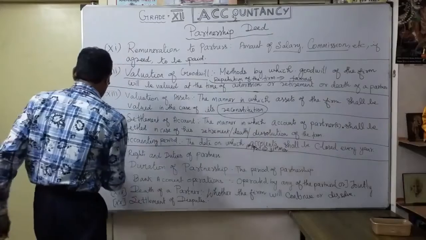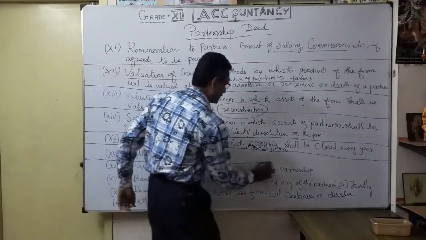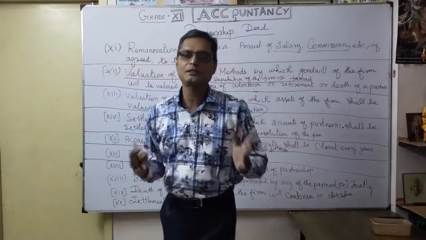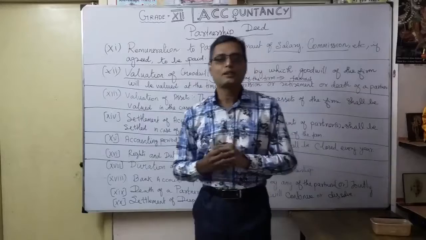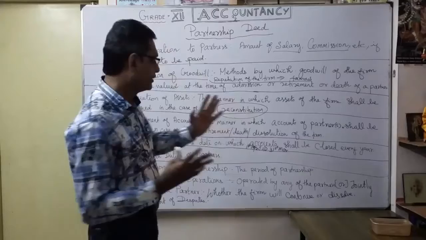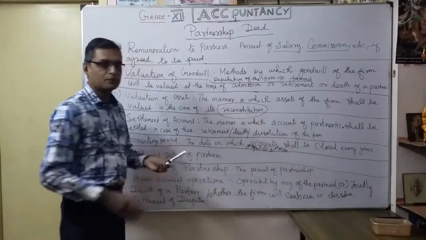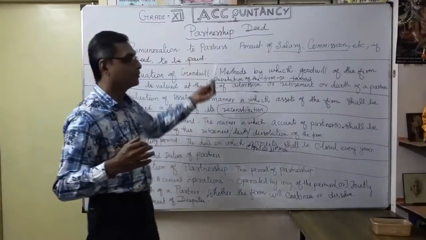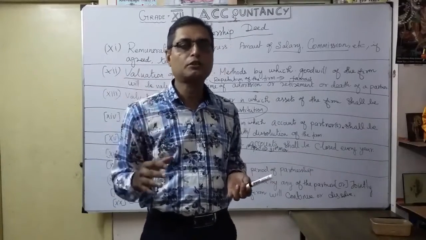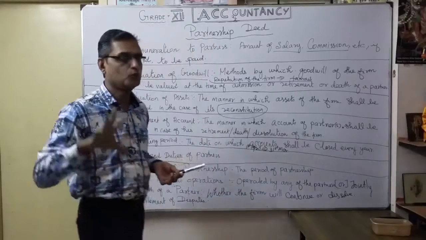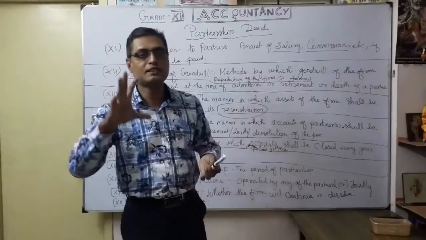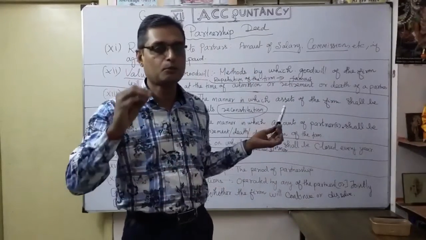Then the rights and duties of the partners. We already discussed the rights and duties of the partners, isn't it? So you want to mention them in the partnership deed. Otherwise, the partner will raise questions. When any question arises about rights and duties, you can show the deed. Suppose you are not working properly, you can say so based upon the deed, which clearly mentions what your duty is. You can give clear instruction to the partner. Whoever is unable to follow the instructions given in the partnership deed, you can strictly say that it is already discussed in the partnership deed and you are supposed to do the duties.